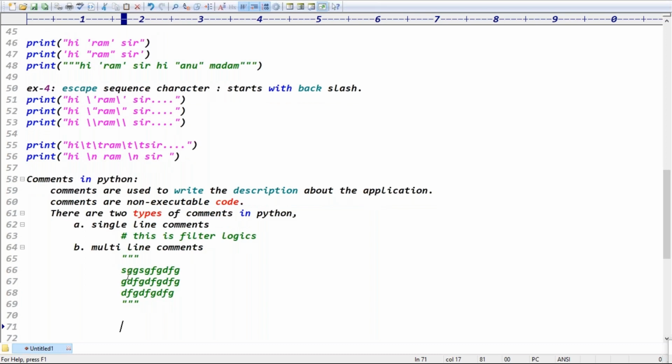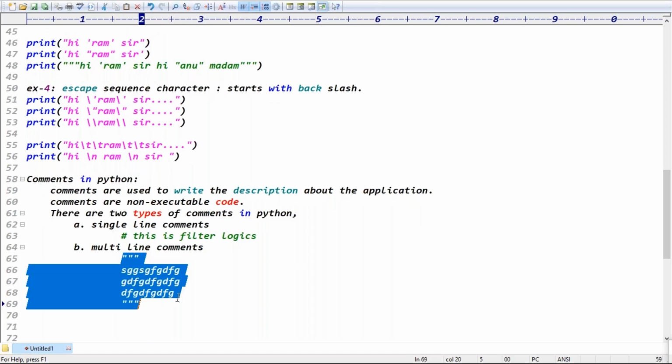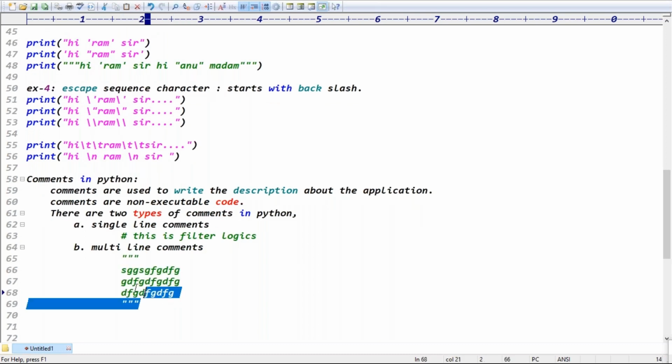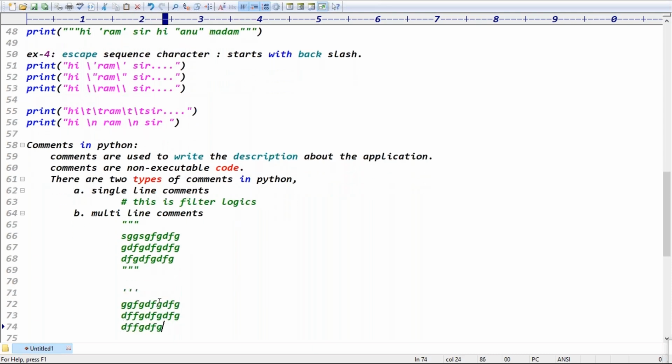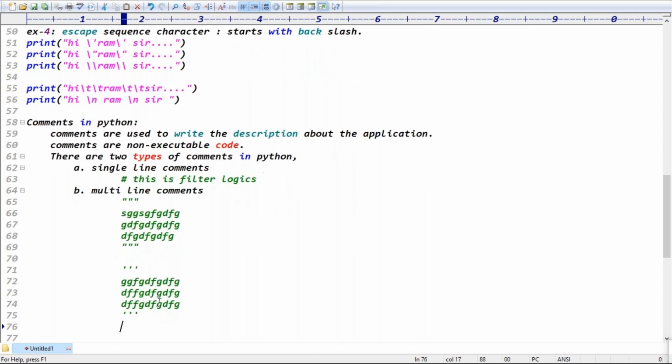I said there is no difference between single quotes and double quotes in Python, right? Guys, is there any difference? There is no difference. For multi-line comments you can put three double quotes, or you can put three single quotes. Also not a problem, guys. But don't use one single quote and two double quotes. That is not possible. Either go completely with single quotes or completely with double quotes, right?